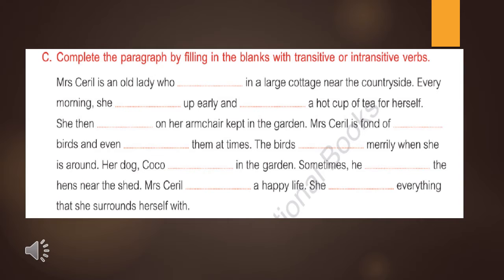Every morning she, after "she", we can write here gets up or wakes up. She gets up early and makes, or we can write here prepares, a hot cup of tea for herself. She then, after "then", we can write sits. She then sits on her armchair kept in the garden.